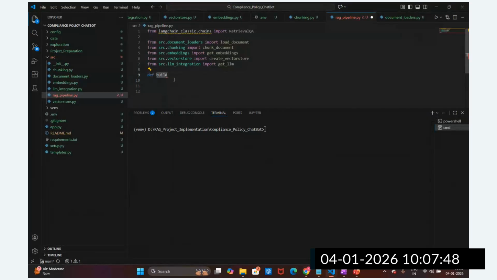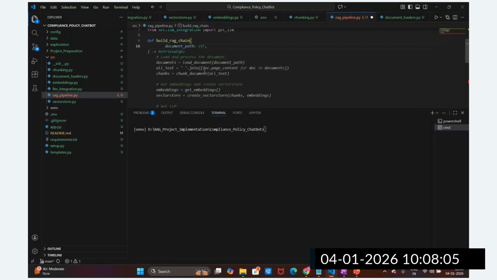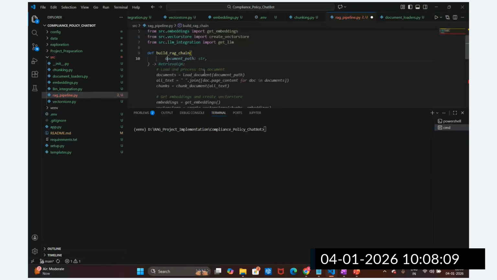So build rack chain. Okay, I'm going to mention this rack chain in the rack pipeline, and then I'm going to pass here the document file, right? I'm going to pass here the document path.